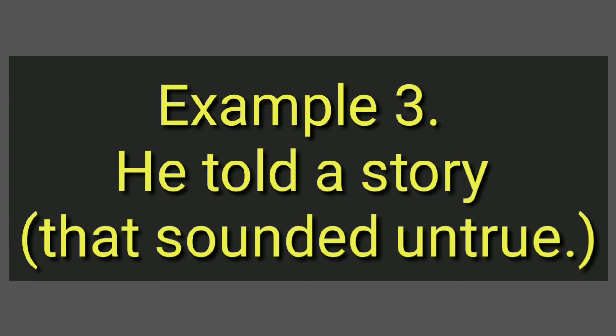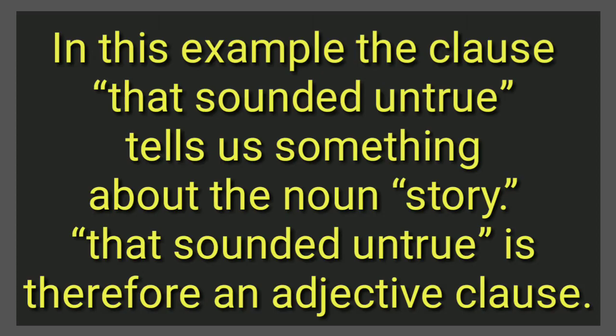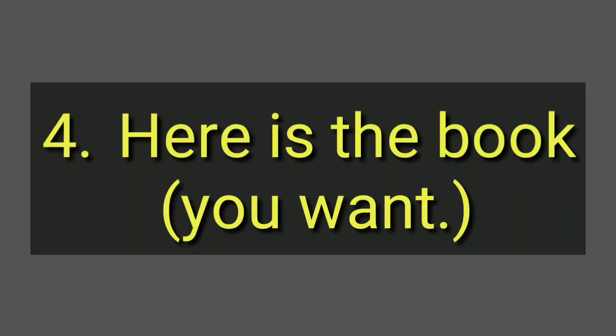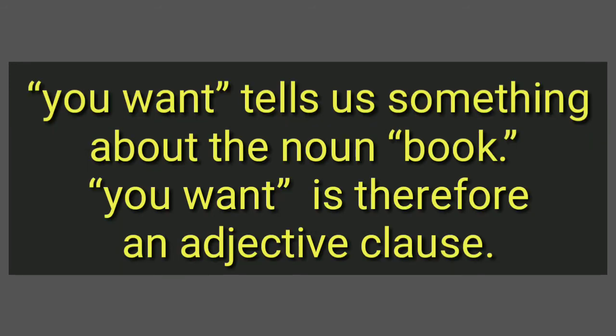Example 3. He told a story that sounded untrue. In this example, the clause that sounded untrue tells us something about the noun story. That sounded untrue is therefore an adjective clause. Example 4. Here is the book you want. In this example, the clause you want tells us something about the noun book. The relative pronoun is omitted here. You want is therefore an adjective clause.